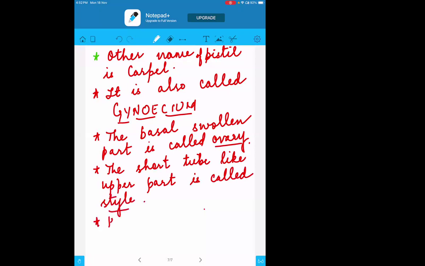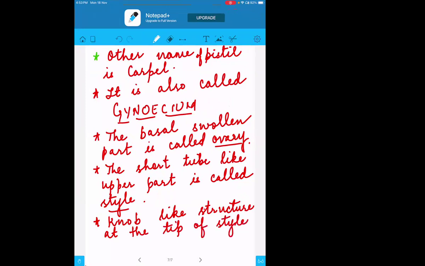And the upper one, the knob-like structure at the tip of the style, is the stigma. The stigma is sticky in nature.